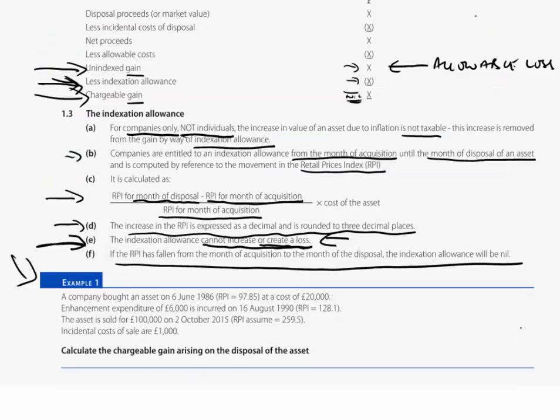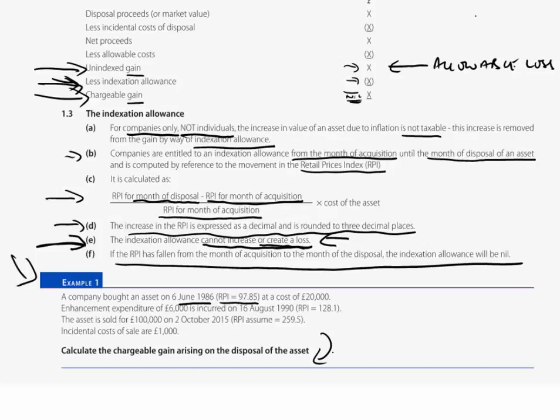And how it is we calculate this gain. Right, calculate the chargeable gain arising on the disposal of the asset. So what are we told? Company bought an asset in June 86. There they tell you what the RPI was. Again, you're probably going to find the RPI information down here at the bottom of the question.